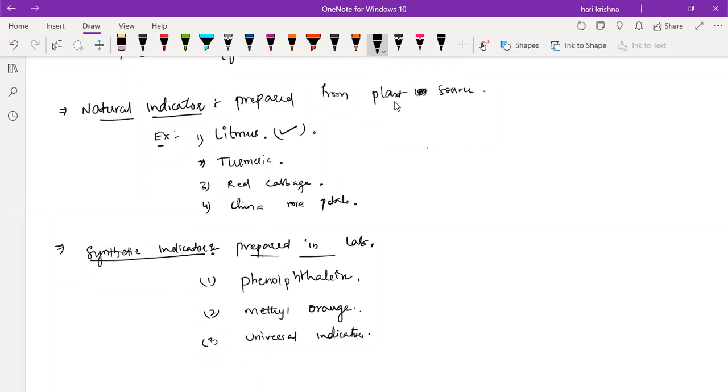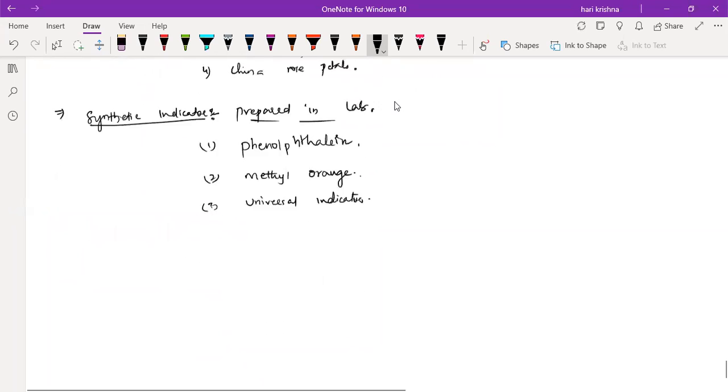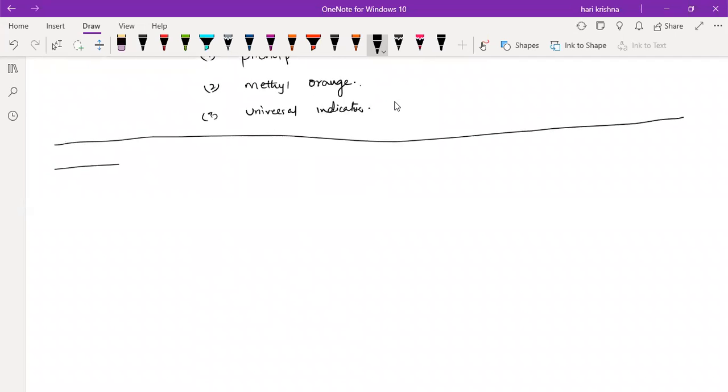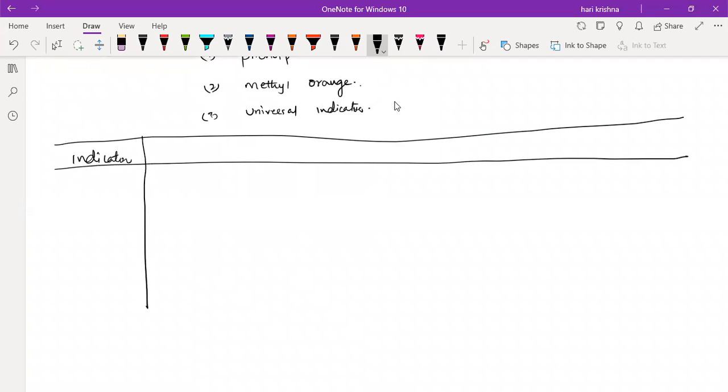Okay, so these are the synthetic indicators. But you compulsorily have to remember one tabular column, how the color change will happen. Based on that, you will get the MCQs in the competitive side. This is the indicator. First we'll write the natural ones.